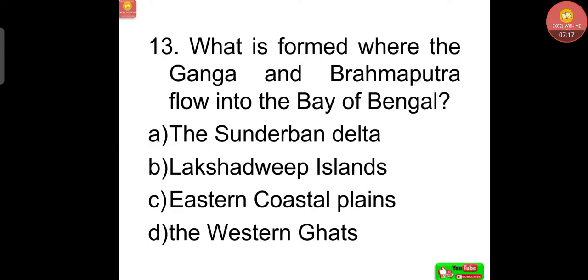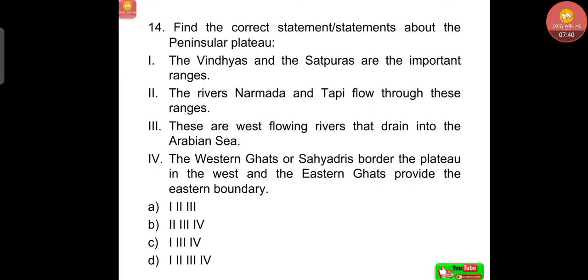What is formed where the Ganga and Brahmaputra flow into the Bay of Bengal? Option A, the Sundarban Delta, option B, Lakshadweep Islands, option C, Eastern Coastal Plains, option D, the Western Ghats. Option A is the correct answer, the Sundarban Delta.